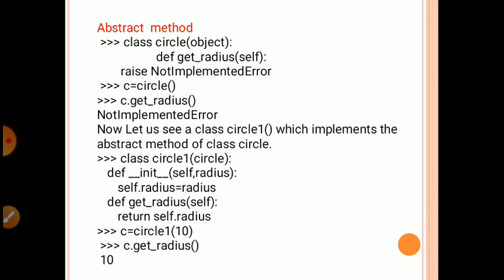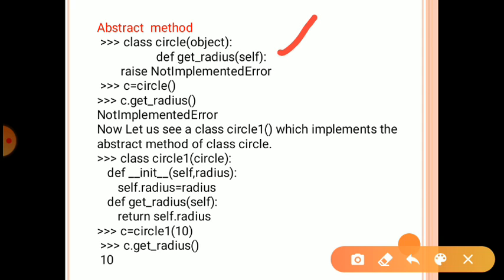Next, abstract methods. What are abstract methods? An abstract method is a method declared in the parent class but not implemented in it. The implementation of such methods can be given in the derived class. It means that in the parent class we just define the methods but do not write anything inside them. So look at the example: class Circle, then object. We just take one function, self. Here we can't define anything.